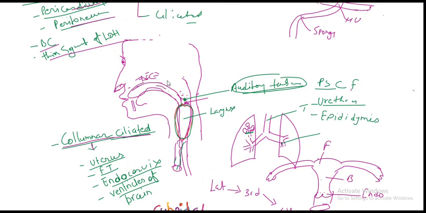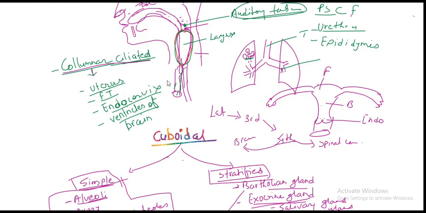Here the oral cavity, then the larynx, to the esophagus. After that, esophagus to stomach, to the small intestine, then the ascending colon.